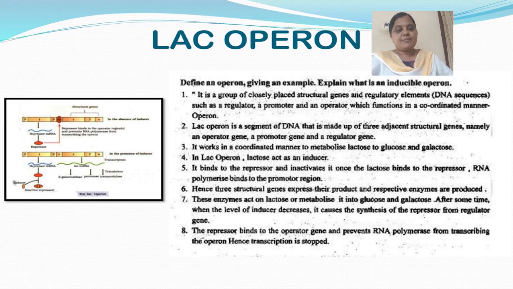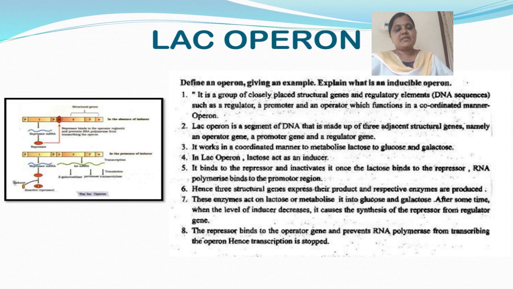It binds to the repressor and inactivates it. Once the lactose binds to the repressor, RNA polymerase binds to the promoter region. Hence, 3 structural genes express their products and the respective enzymes are produced, which act on lactose and metabolize it into glucose and galactose.